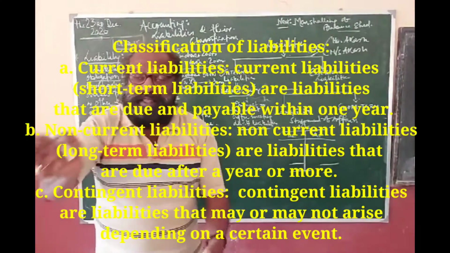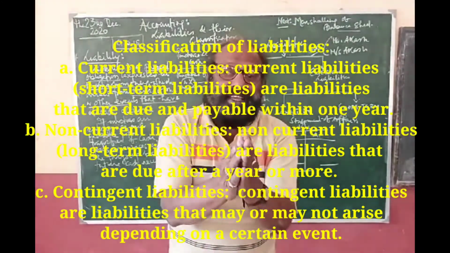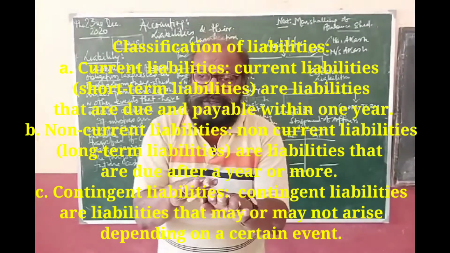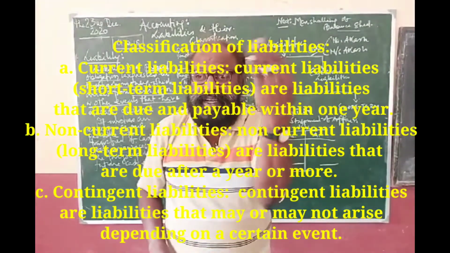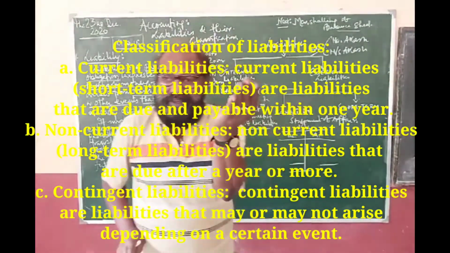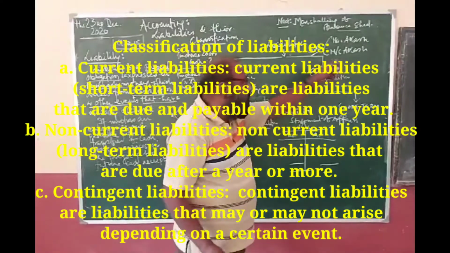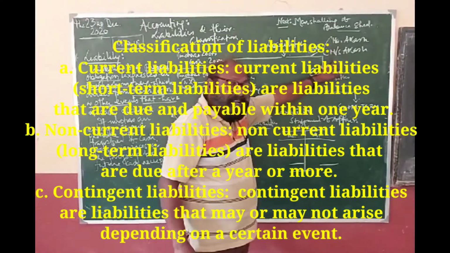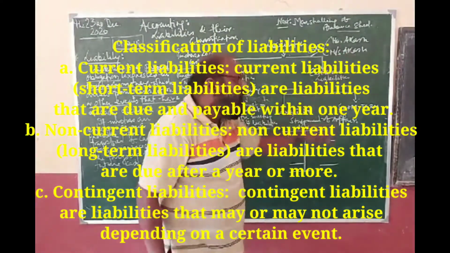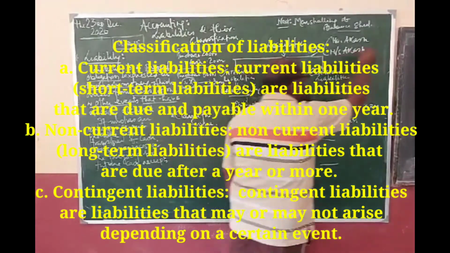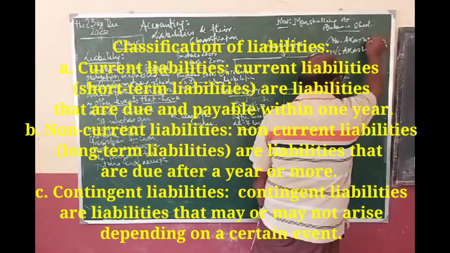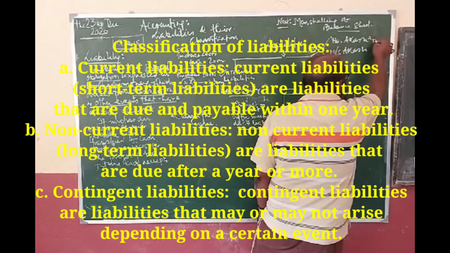Now, consider the case of the preparation of two books. One is maintained by Mr. Akash in his house, and the other is maintained by Mrs. Akash in the business house. Now, what is happening in Akash's personal books?